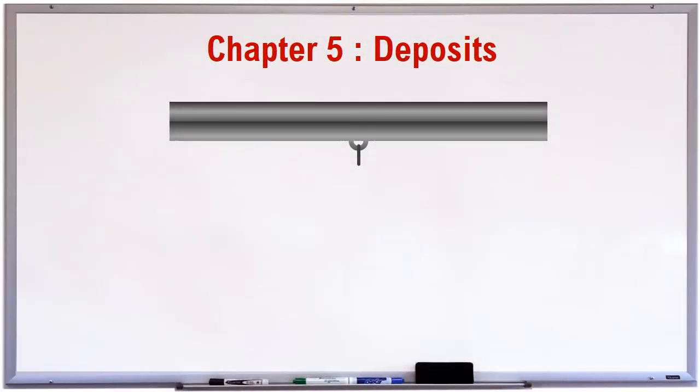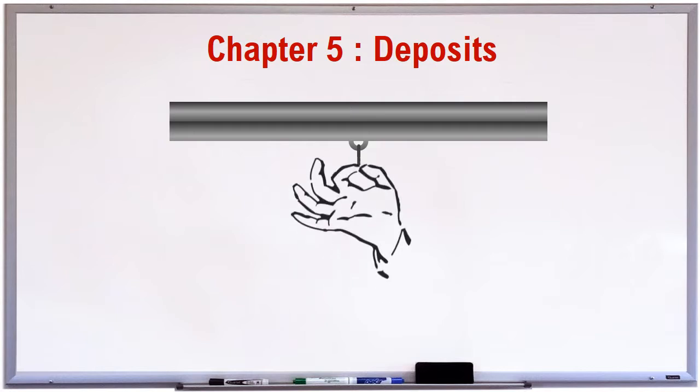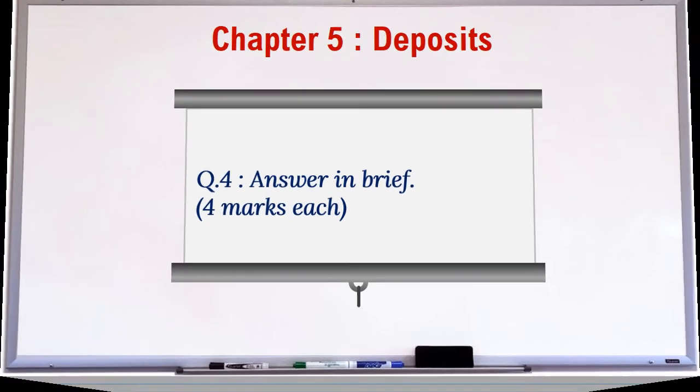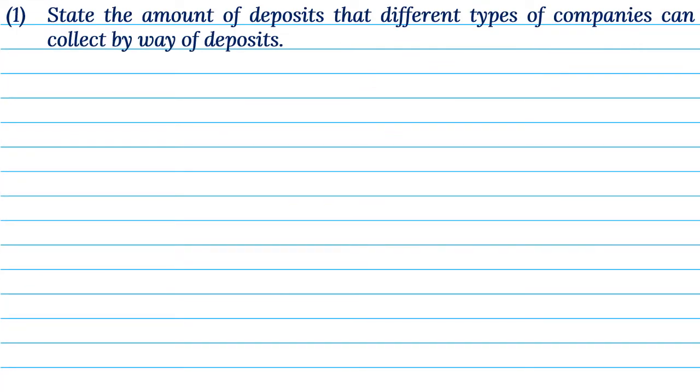Chapter 5. Deposits. Question 4. Answer in brief. 4 marks each. 1. State the amount of deposits that different types of companies can collect by way of deposits.